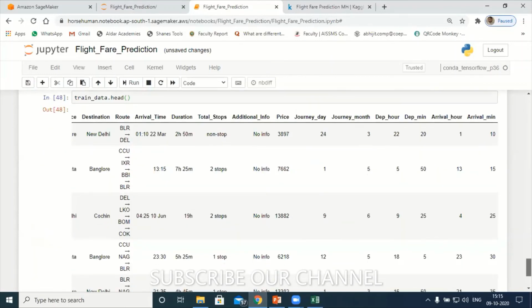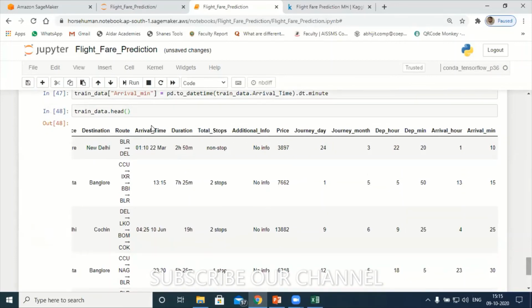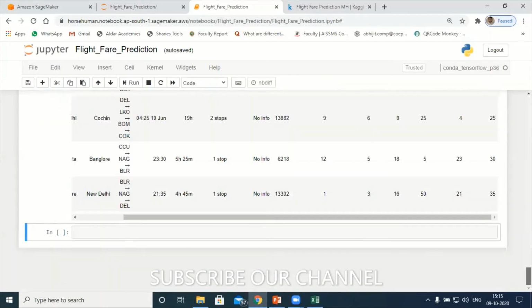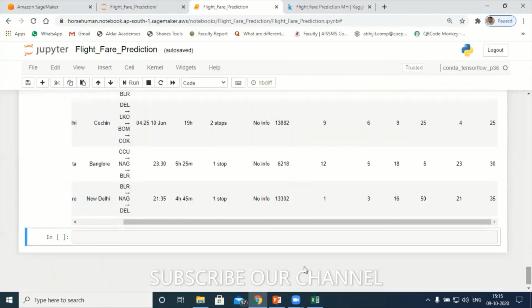Arrival hours and arrival minutes. Okay, so I start, even I have cleaned. I don't want this date. Arrival date and arrival time, the date and the month, I don't want. So what should I do? Obviously I'll drop that arrival time now. To drop that one, train_data.drop.